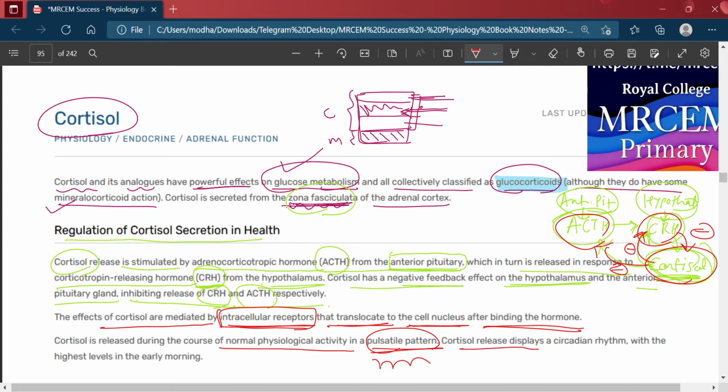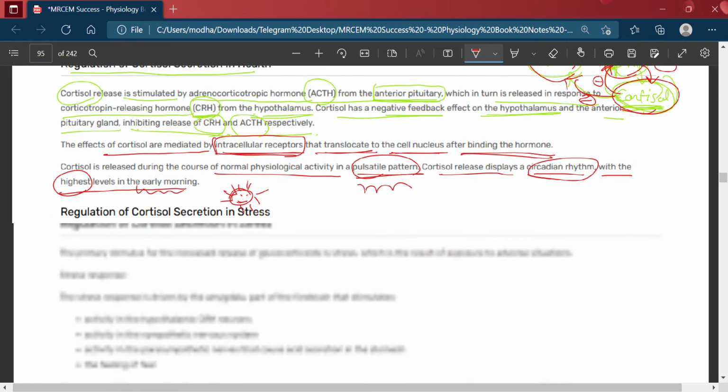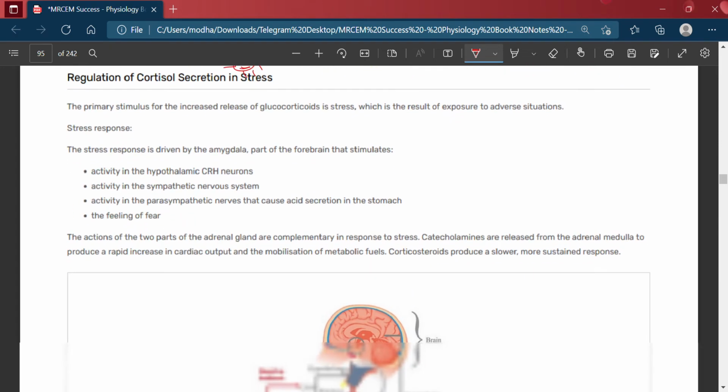Cortisol release displays a circadian rhythm, with the highest level in the early morning, when it is highest in the circulation.